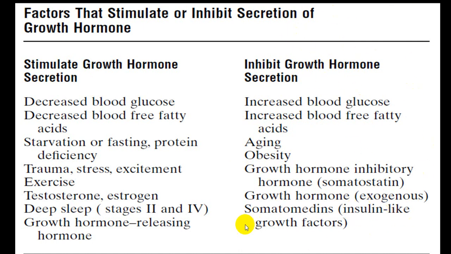And insulin like growth factor, what we call IGF or somatomedin C, will also inhibit the production of growth hormone by negative feedback, long loop negative feedback system, acting on hypothalamus as well as anterior pituitary.